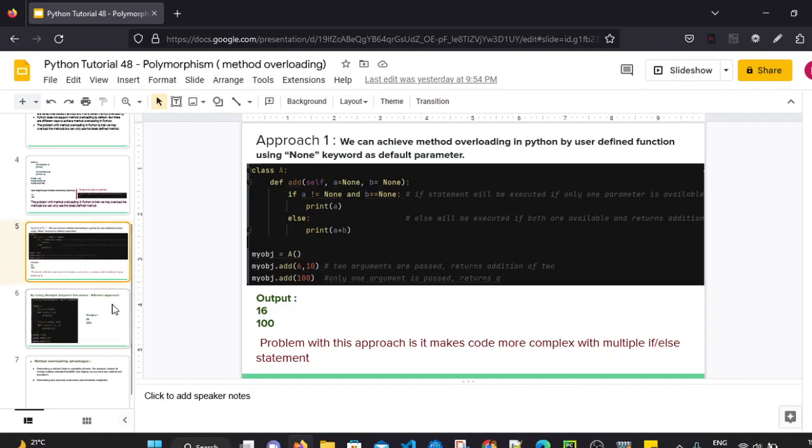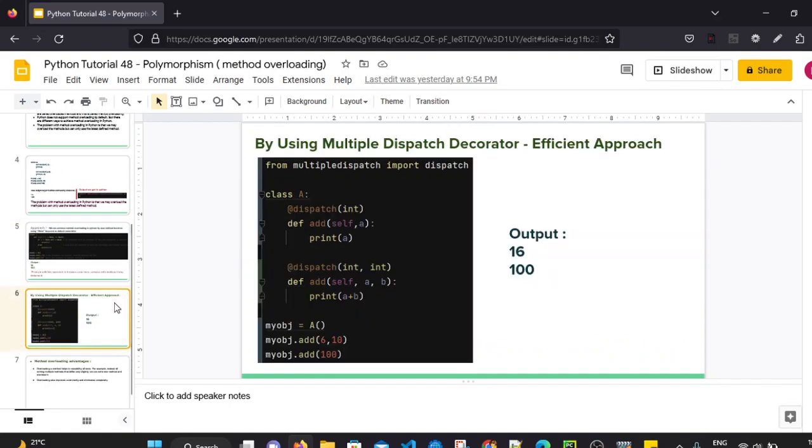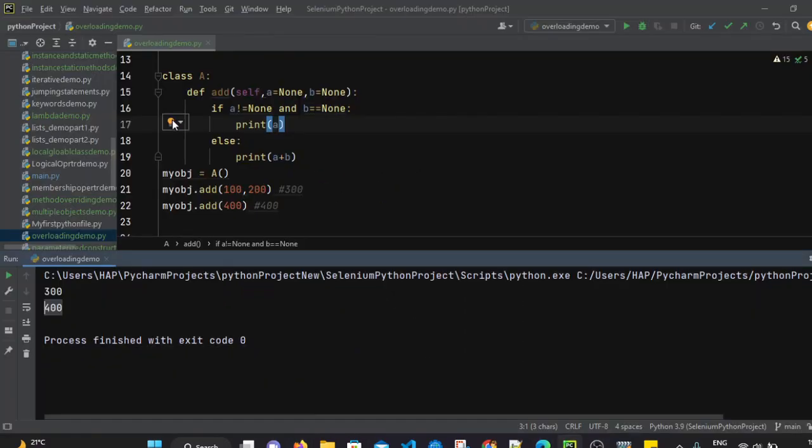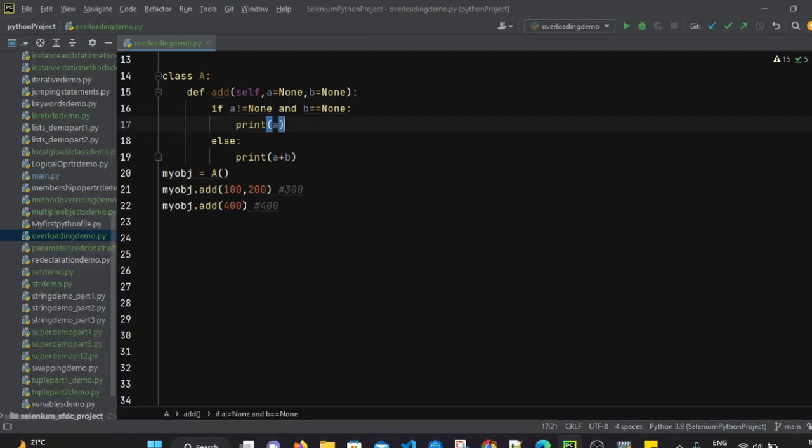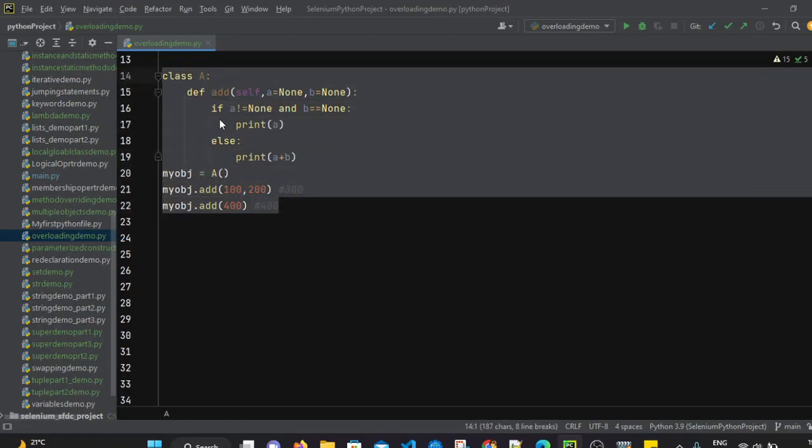So there is another approach that is known as multiple dispatch decorators. This is the efficient approach for using method overloading in Python. So we will see how to use multiple dispatch decorators. I am just going to PyCharm again. For that we first have to install the multipledispatch module in Python. So I am just commenting out this part of the code.